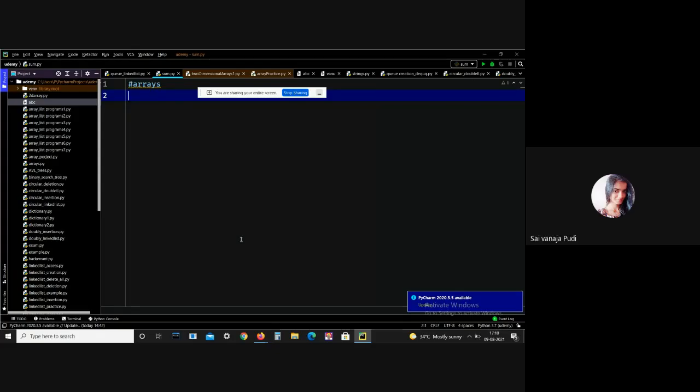Real-time applications of arrays. When coming to the real-time applications of the array, examples are books in an almirah, clothes in a room, pens in a cup, etc. These are all some real-time examples of arrays.